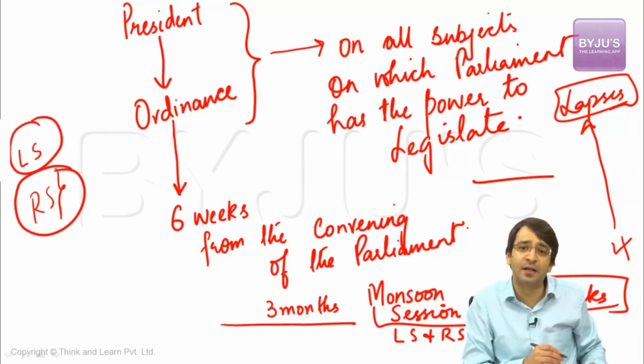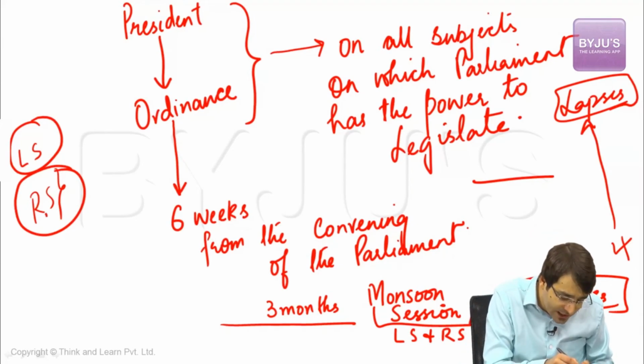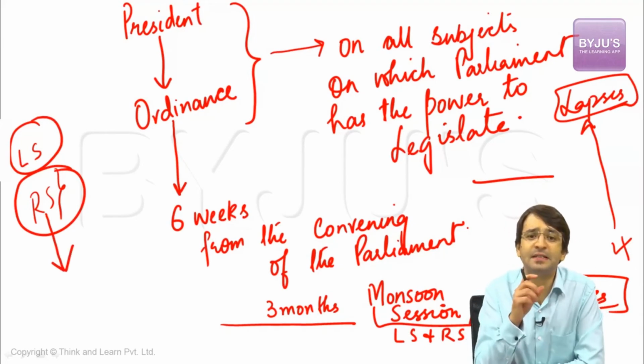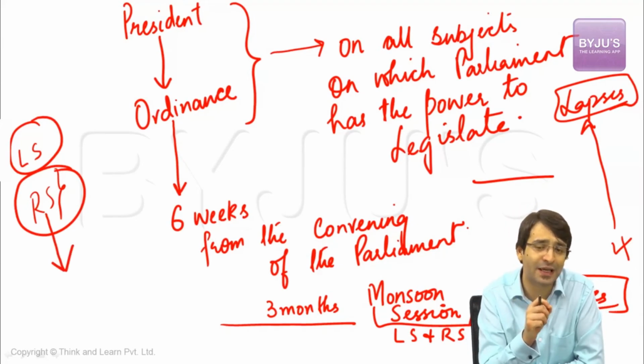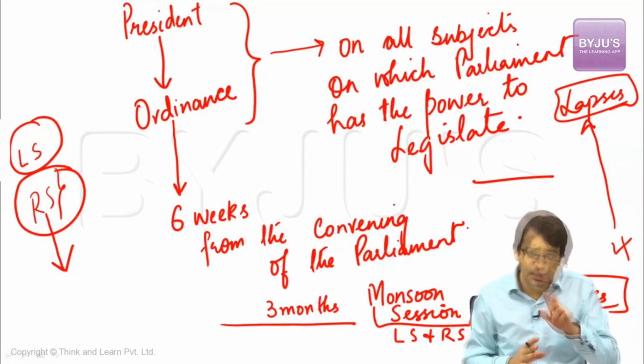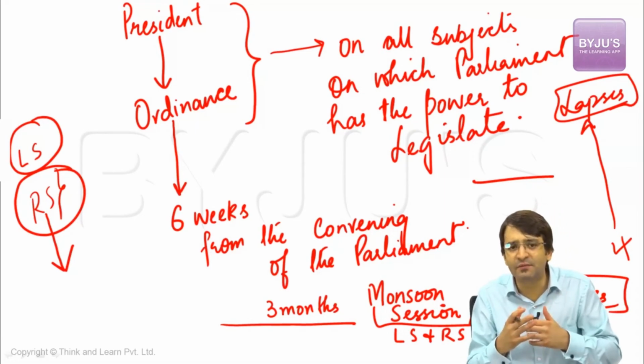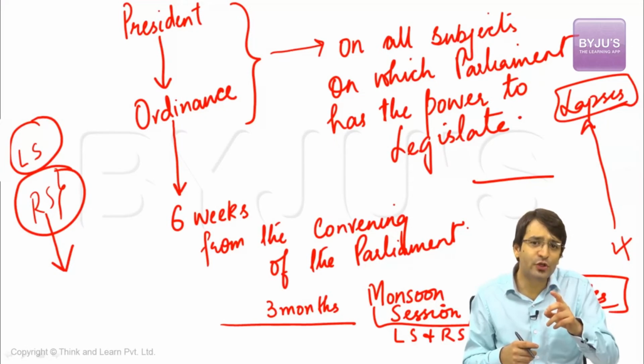This 6-week period will be taken into account from the date Rajya Sabha was also convened. That means the validity of this ordinance is 6 weeks after the reconvening of the Parliament. If the validity of this ordinance is 6 weeks after the reconvening of the session, may I ask you, what is going to be the maximum validity of this ordinance?